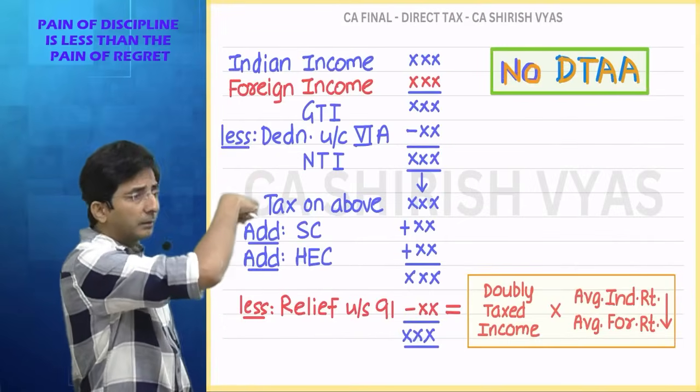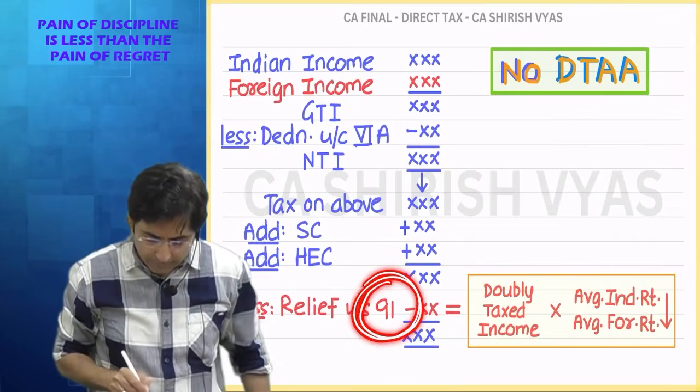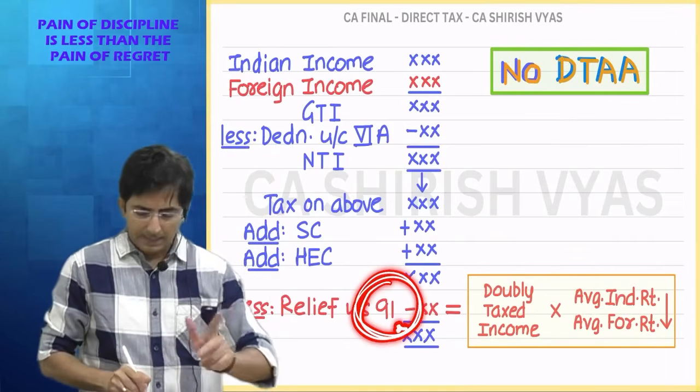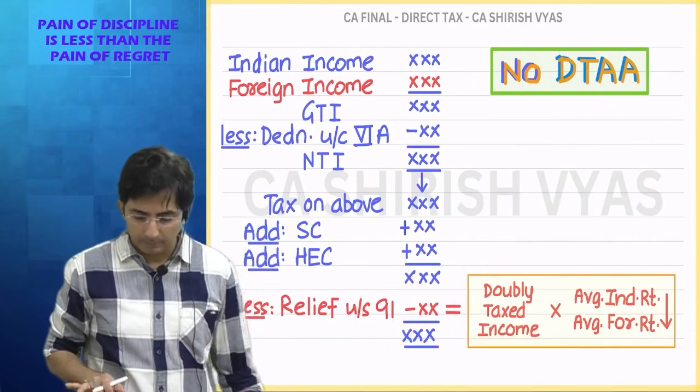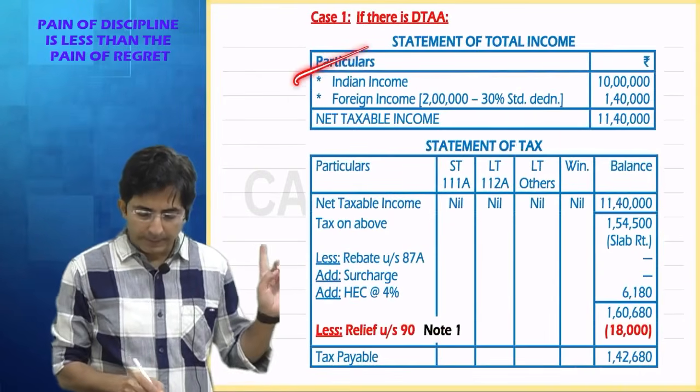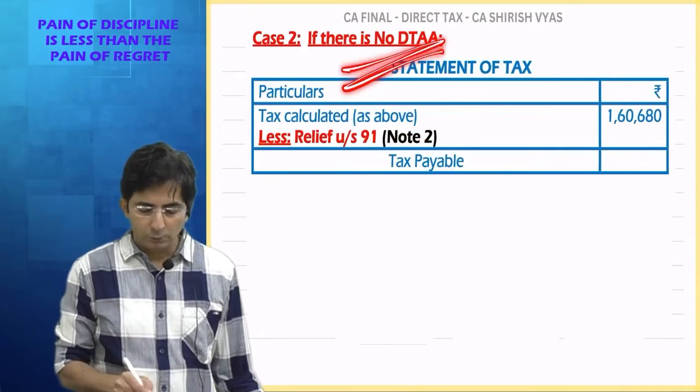Look here. Everything will be the same. At the end, instead of 90, you will write 91. And the formula will be a little different. So let's solve that. See here, case 1 is solved. Now, second case, if there is no data.